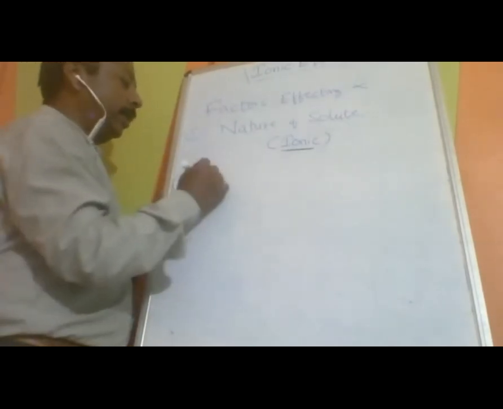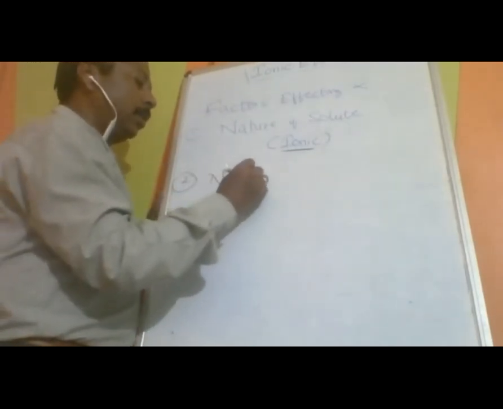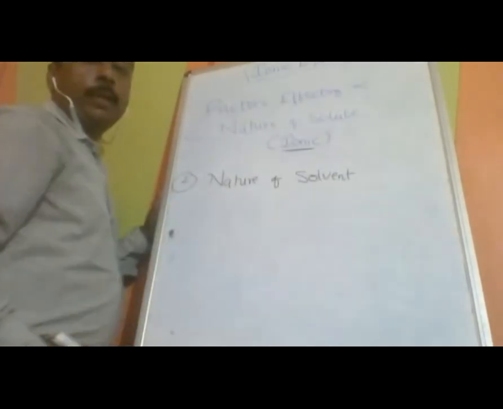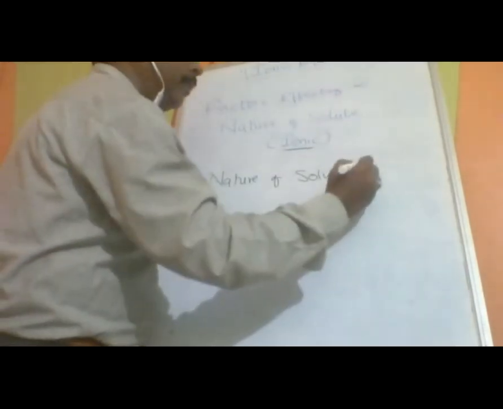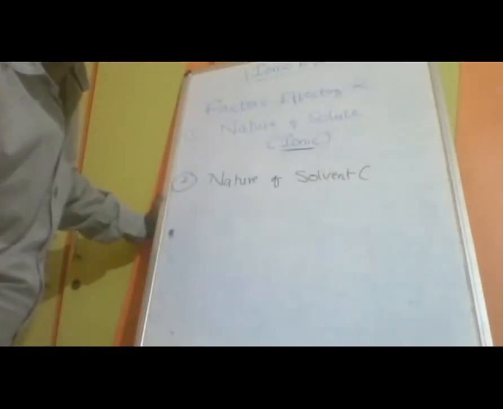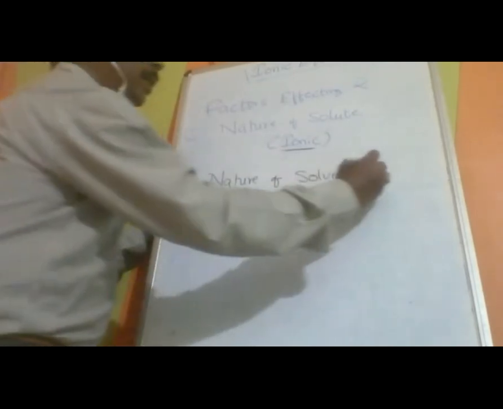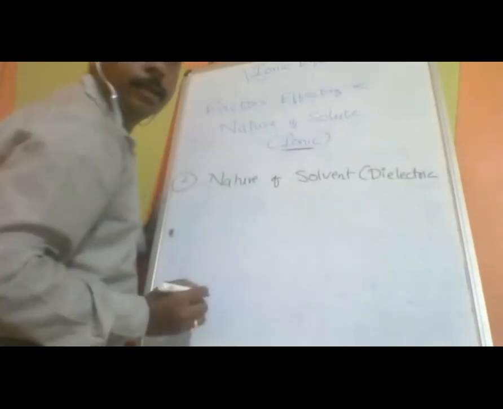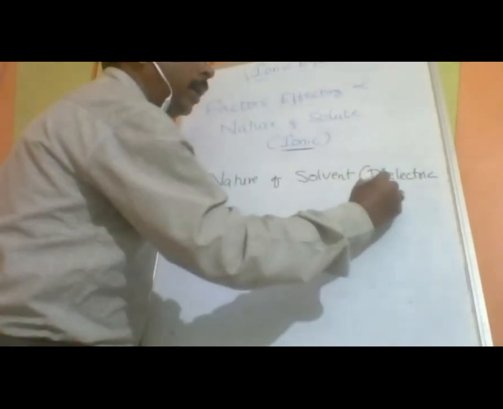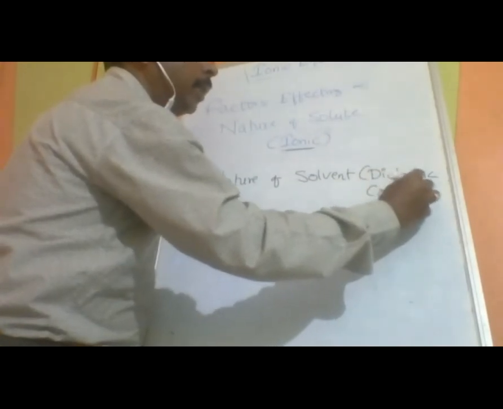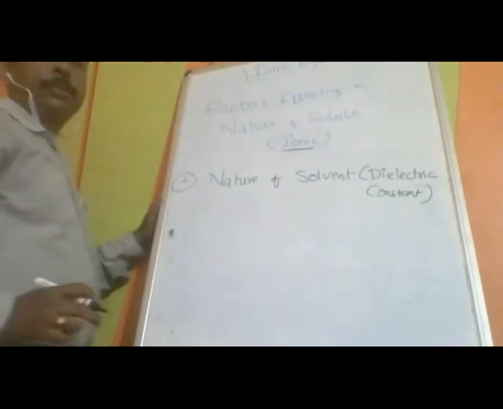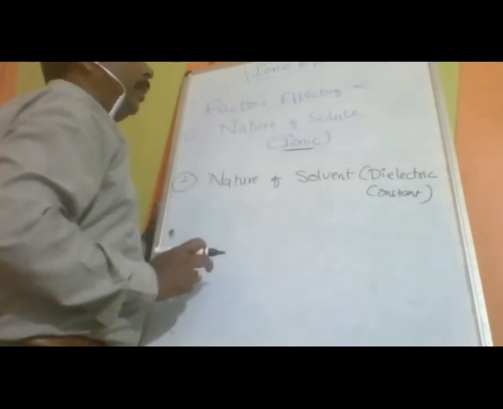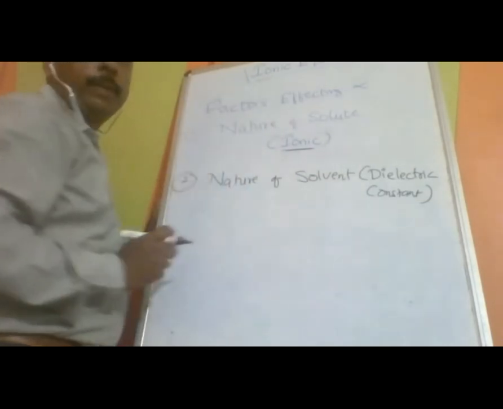The second one is the nature of solvent. What will we look for in the solvent? We are going to look for its dielectric constant. Now it is visible, I think. The higher the dielectric constant, the higher the degree of dissociation. And if the ionic nature of solute is more, then the degree of dissociation is more.